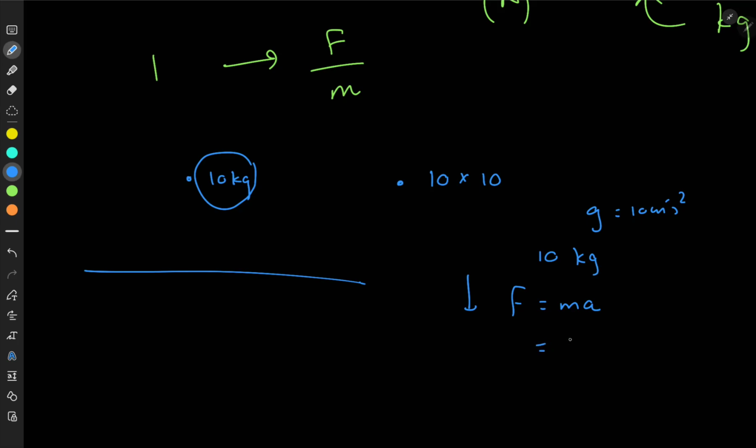what's the mass of this object? That is 10 kg. What's the acceleration of this object? This object experiences an acceleration due to gravity. That is going to be 10 m s^-2. Therefore, you get F equals 10 into 10, that is 100 newtons.